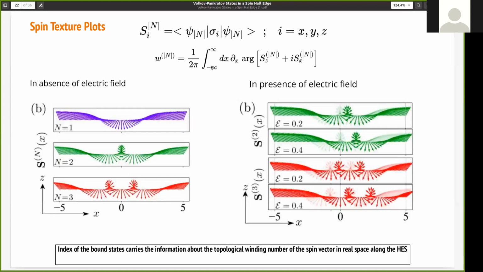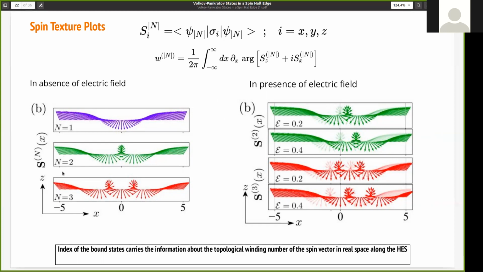Now, when we plot this winding in the absence of an electric field, we see that at minus infinity, at the extreme left end of the helical state, the spin is completely up. Then it starts rotating. Then at x equal to 0, it becomes completely down. Then again it starts rotating, and at the extreme right end, at x equal to plus infinity, it becomes completely up.